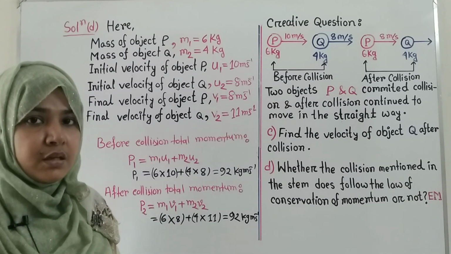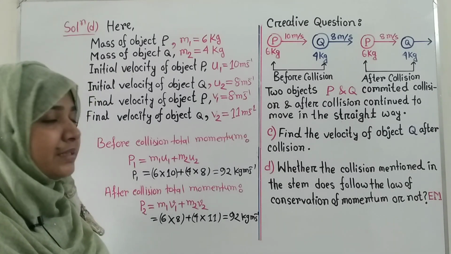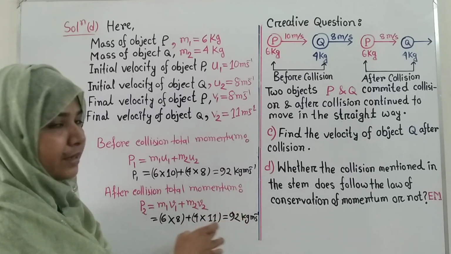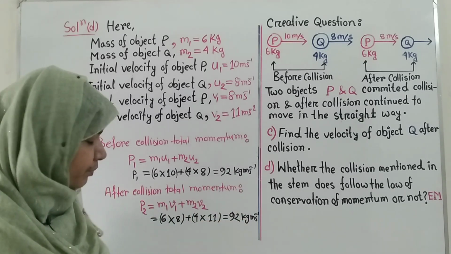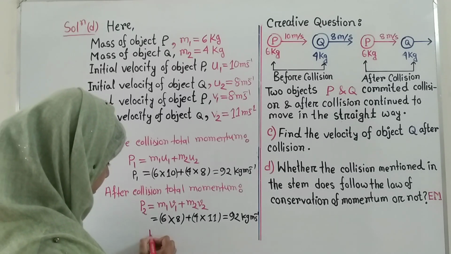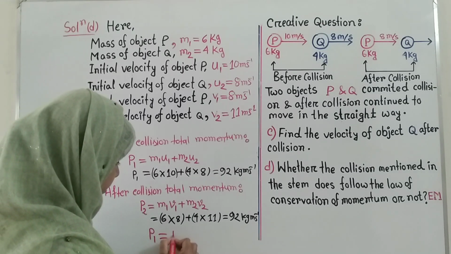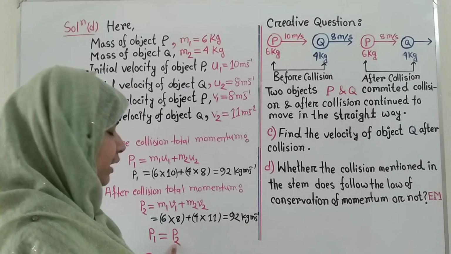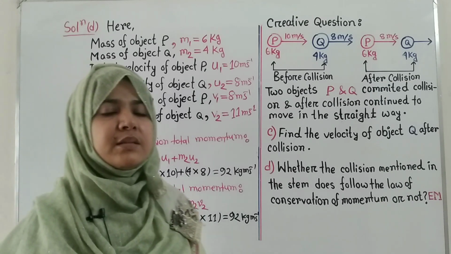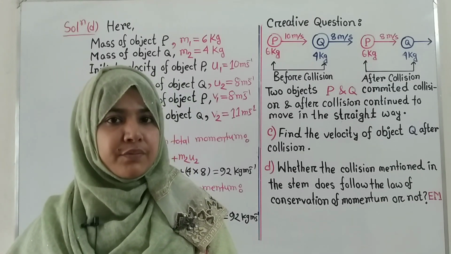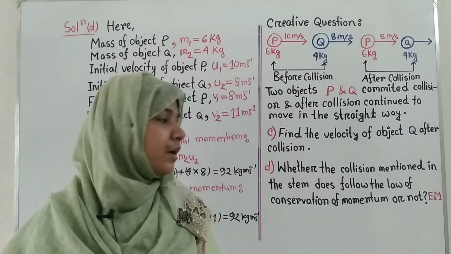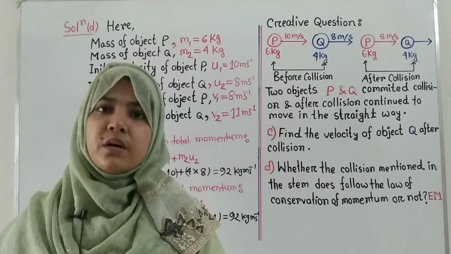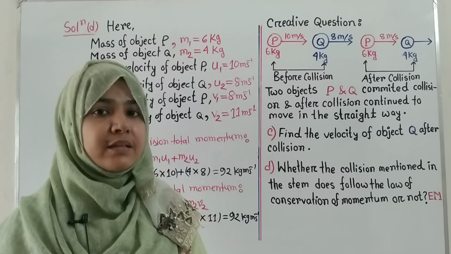So students, you can see that the total momentum before collision and the total momentum after collision are the same. That's why we can say that P1 is equal to P2. As P1 is equal to P2, that is, the total momentum before collision and total momentum after collision are the same, we can say that this collision is following the conservation law of momentum, and this is the answer of question D.